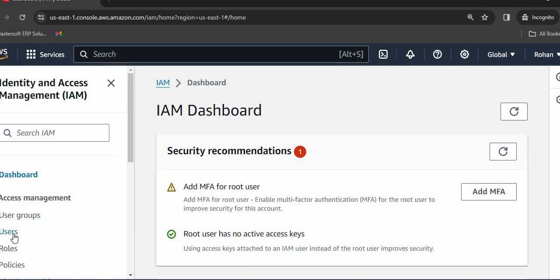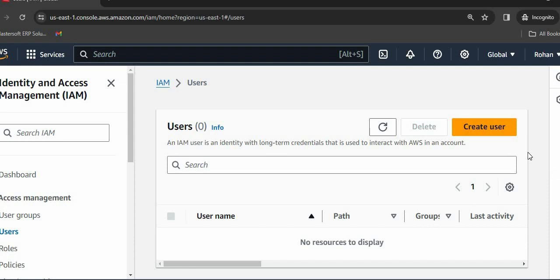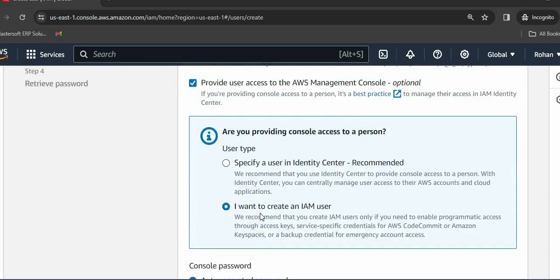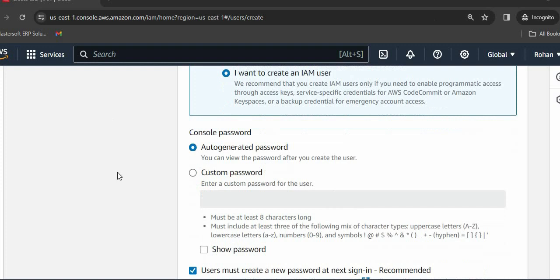So once we are in this IAM dashboard, I'll be clicking on Users. After that, click on Create user. Then provide a username, like in this case I am providing admin 1. And we need to provide this user access to the AWS Management Console also. After that, click on I want to create an IAM user.